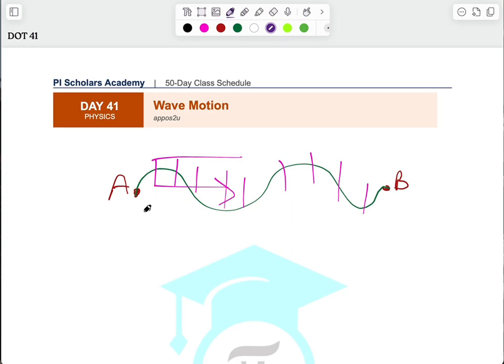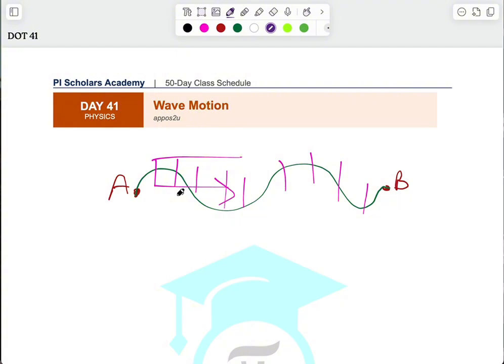To point B. But by the way, it doesn't necessarily have to be through a medium. It can be through space as well. So it transfers this energy from point A to point B without what? A permanent transfer of matter. It's not washing the content it passes through down from A to B. It's actually just passing through them and causing them to vibrate about a main position. That is basically what wave is all about.